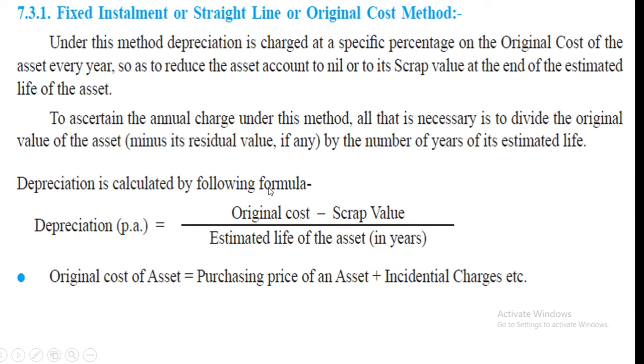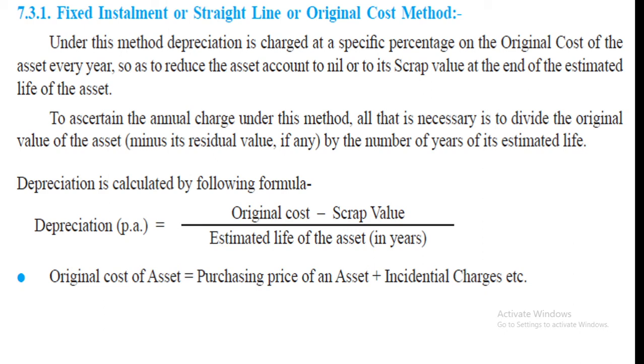Students, fixed installment method means what? Listen properly. In this method, depreciation is charged at a specific percentage on the original cost every year. Whatever percentage of depreciation is given, the same percentage is used, and depreciation is charged only on cost.